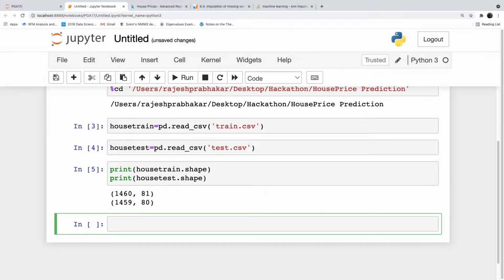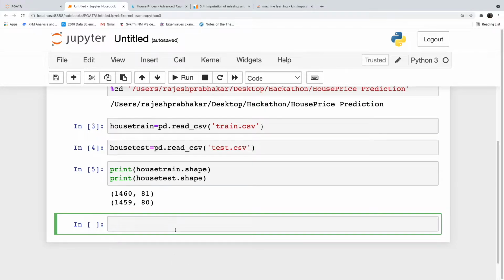So we have 1460 rows in our train data, 1459 rows in our test data, 81 variables in train, which includes the dependent variable, and 80 variables in test, which does not include the dependent variable. Now the challenge here is imputation of missing values. That is the biggest challenge in this data.